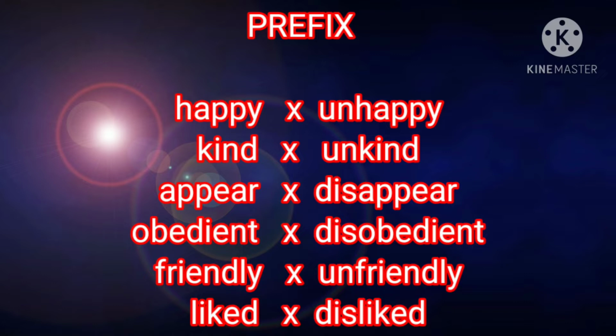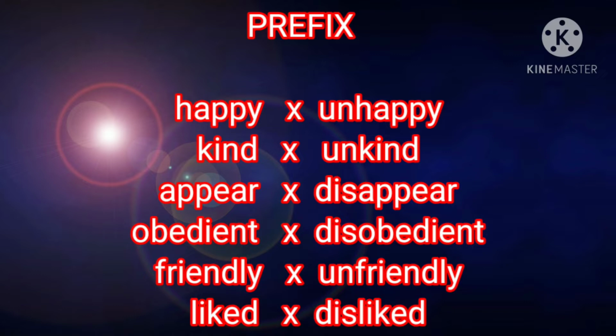Friendly, unfriendly. Liked, disliked. Dear children, please look at the opposite words. Which prefix is added there? Happy. We add un: unhappy. The prefix un is used, so the opposite of happy is unhappy. What's the meaning? Not happy. Then kind, unkind. Unkind means not kind.